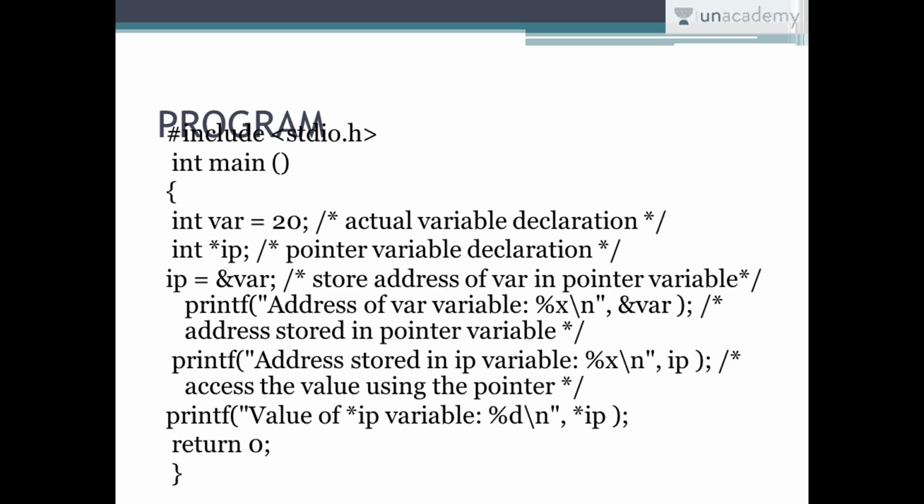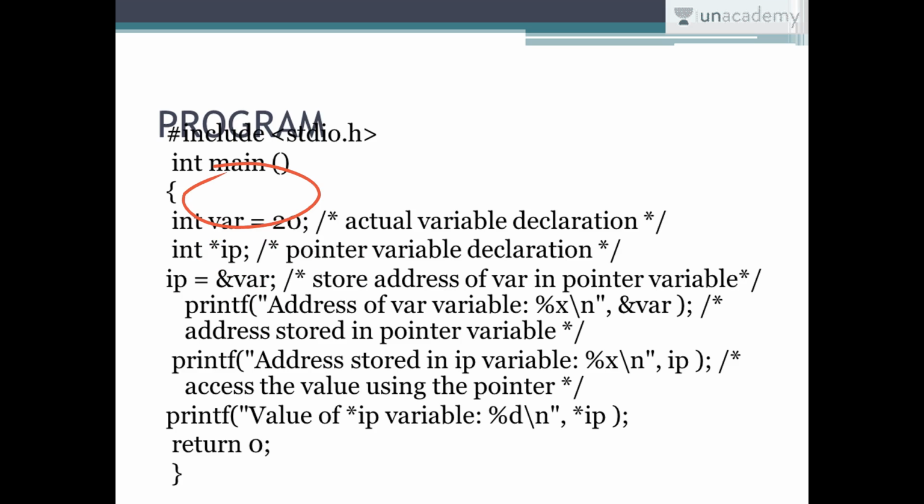So let's get started with the program, where we have a declaration of an int variable. This is nothing but a normal declaration. Next we have a pointer variable, which is asterisk ip. As I've told you, the asterisk differentiates it from a normal variable, and you can all see the difference here itself. Next we have ip equals ampersand variable. This means that ip is storing the address of this variable.